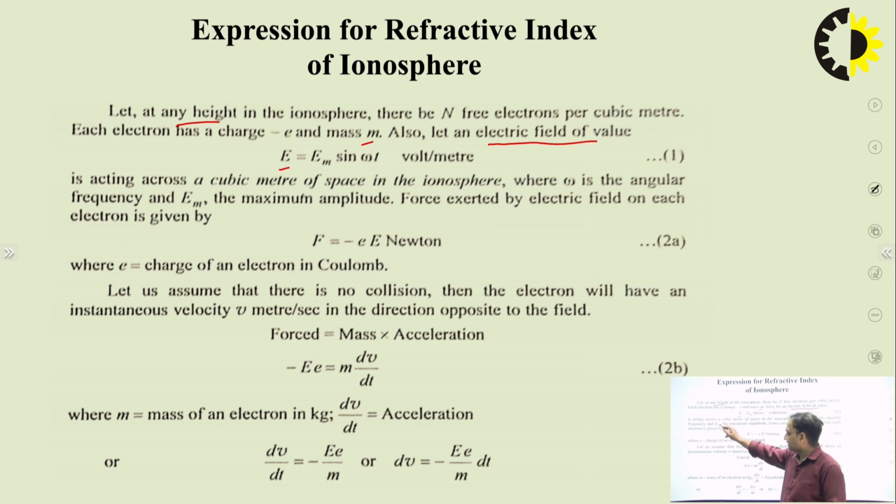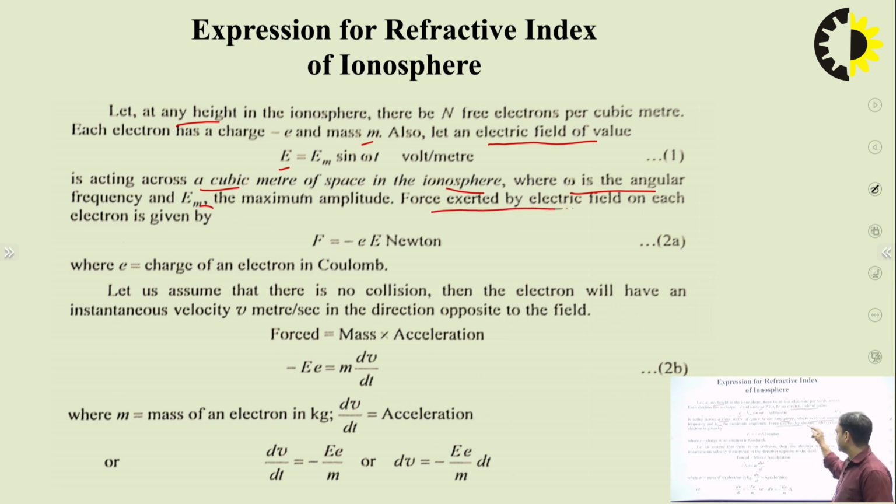This acts on one cubic meter of space in the ionosphere, which is the assumed volume in which the charges are present and moving with some velocity. Omega is the angular frequency, Em is the maximum amplitude, and the force exerted by the electric field on each electron is given by F equals minus e into E newton, where e is the charge of an electron in coulombs.